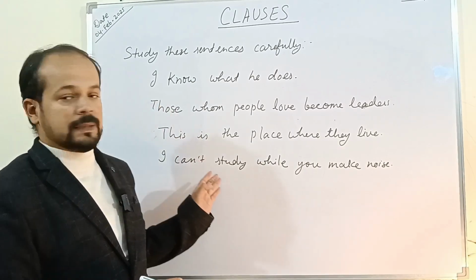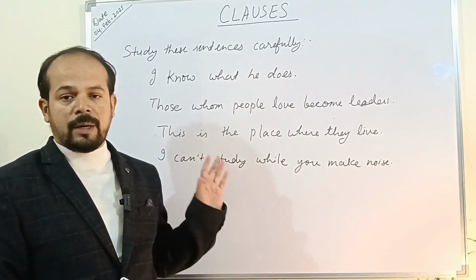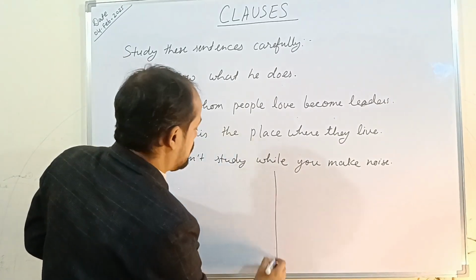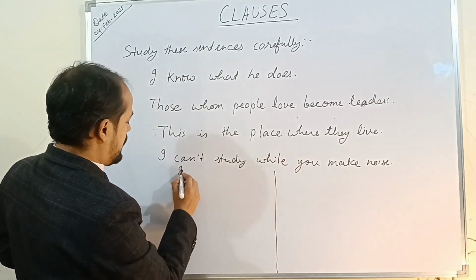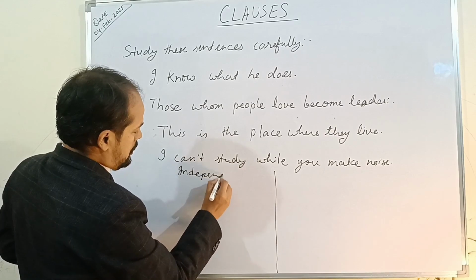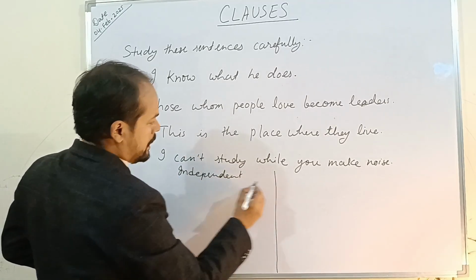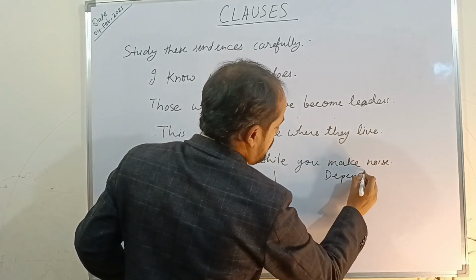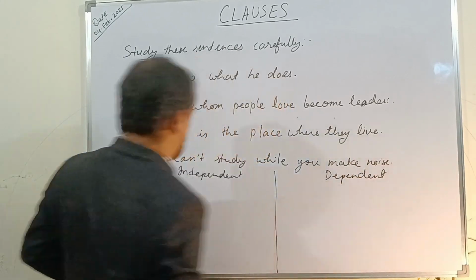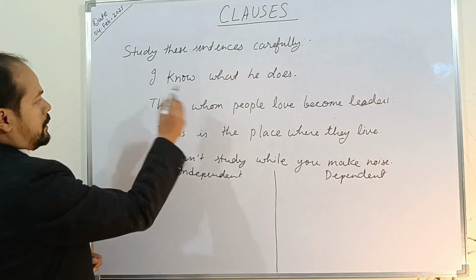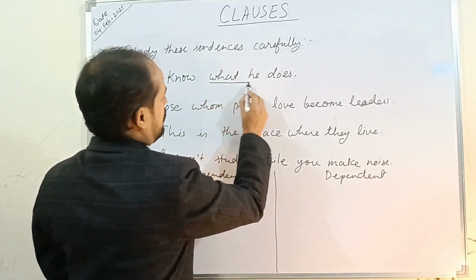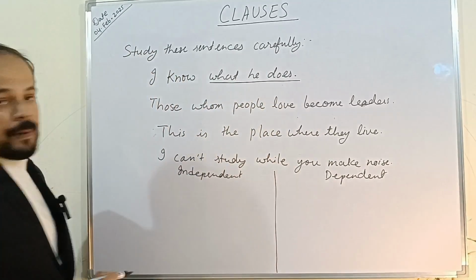Each one of these sentences has two parts. Part 1 shows the main clause, or the independent clause, and part 2 has the dependent clause. In the first sentence I'm going to underline the dependent clause. The one which I'm not underlining is independent.